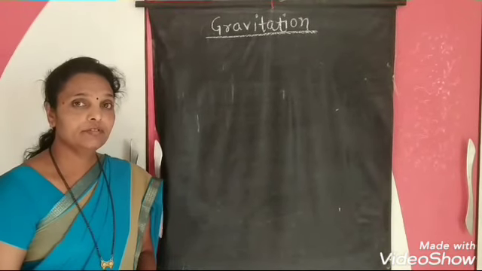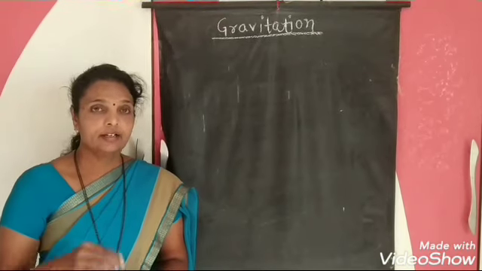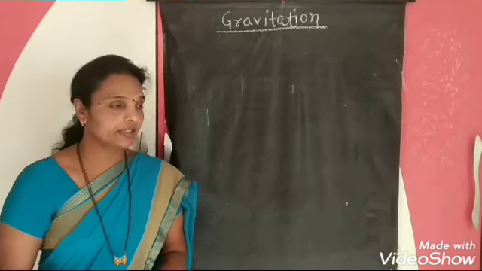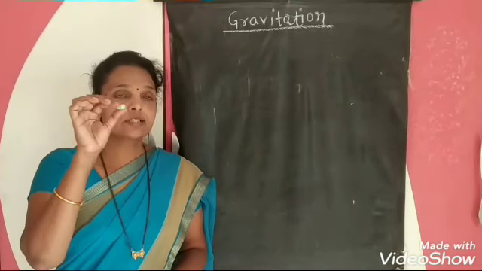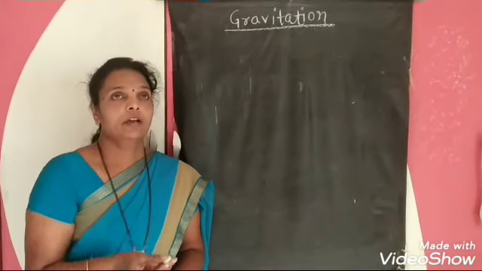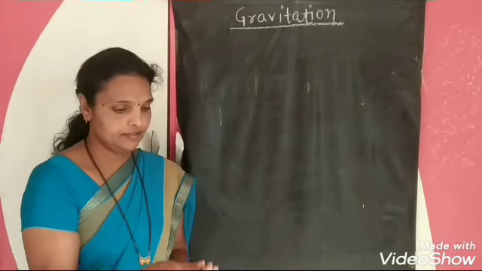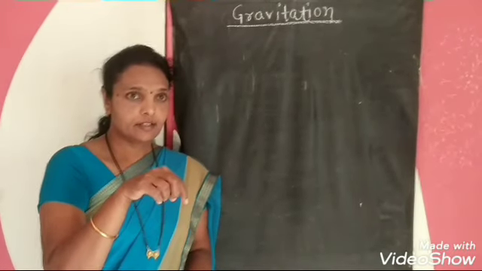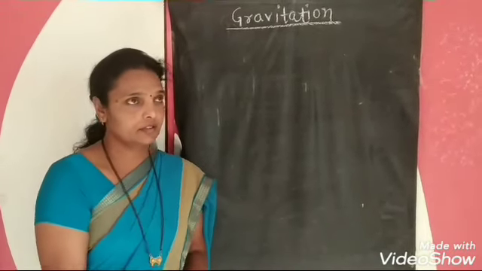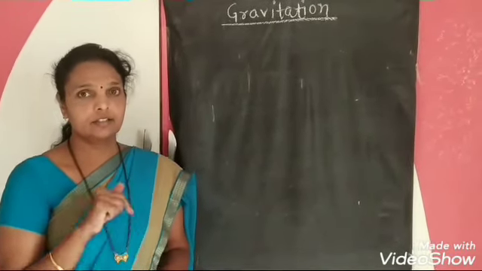Last time we completed centripetal force and the derivation of the centripetal force. Now all of you know, suppose this is one object. When I throw this object upward, it again falls on the earth.